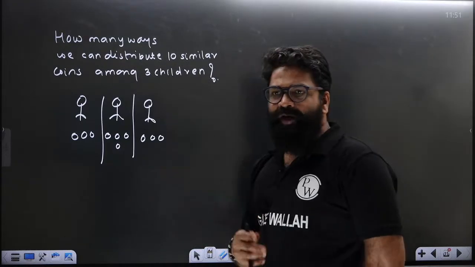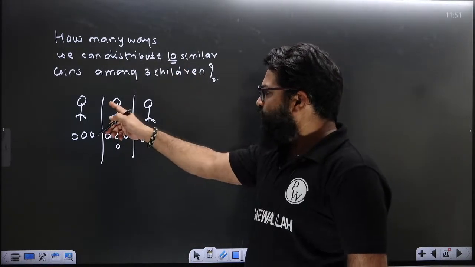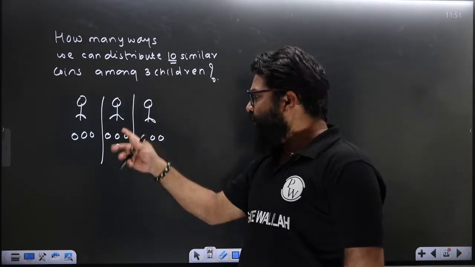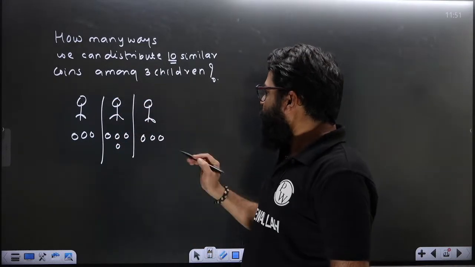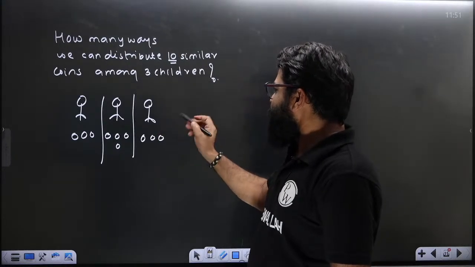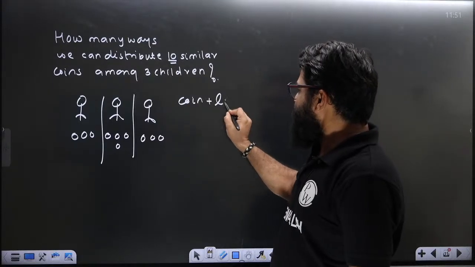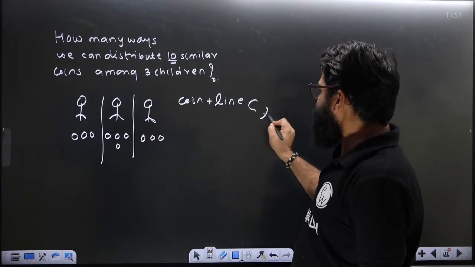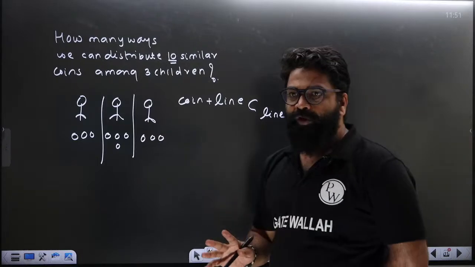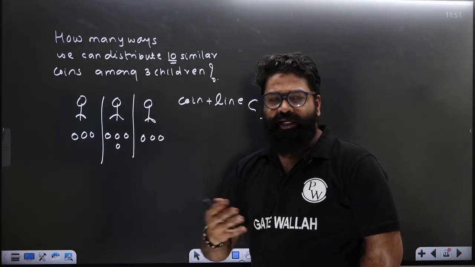How do you solve it? You have 10 coins and 3 children, so you get 2 partitions. So what you are saying is, this is the formula: the number of coins plus the number of partitions, choose the partitions. Either you can take a similar coin, or a similar chocolate, or a ball.